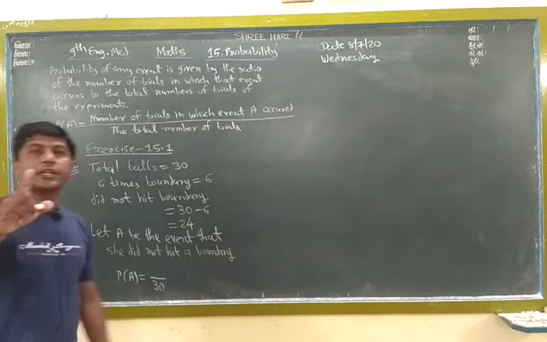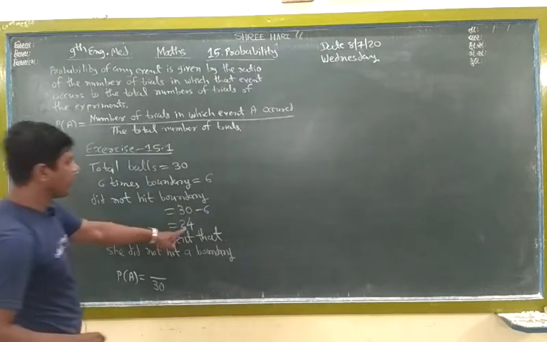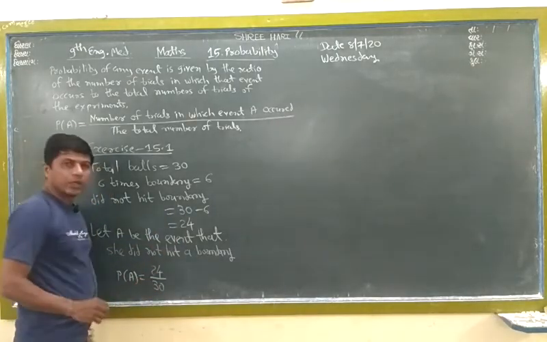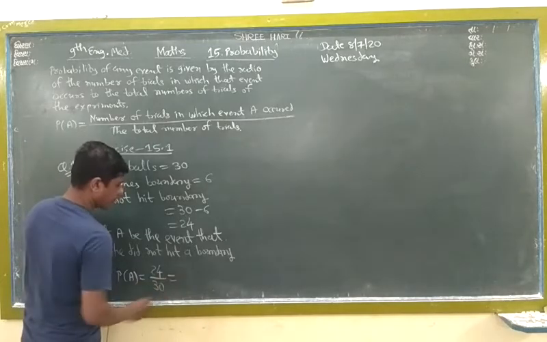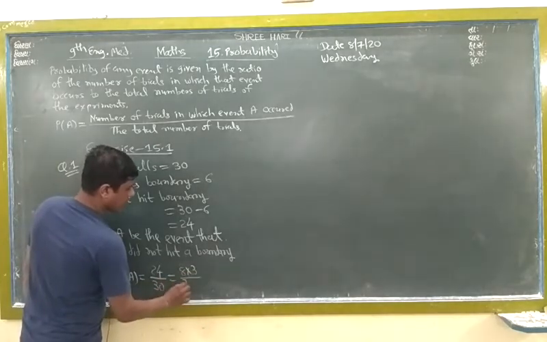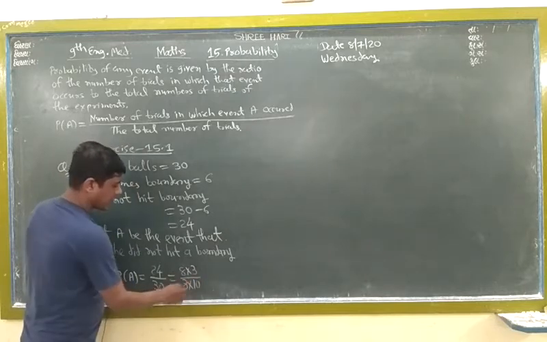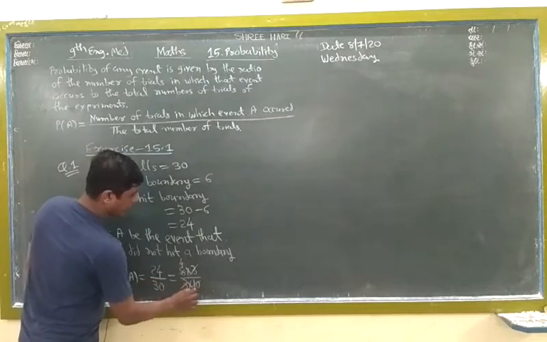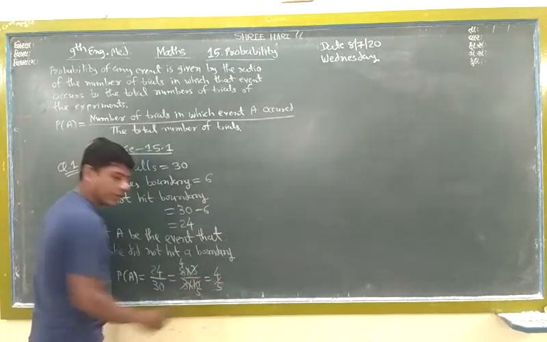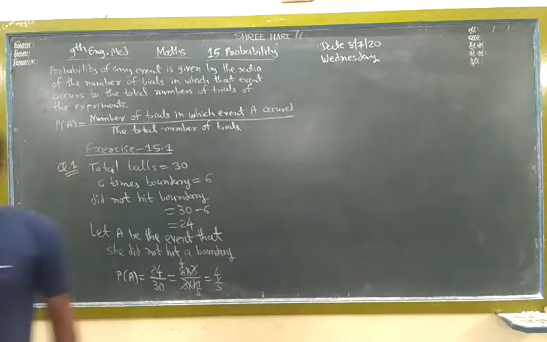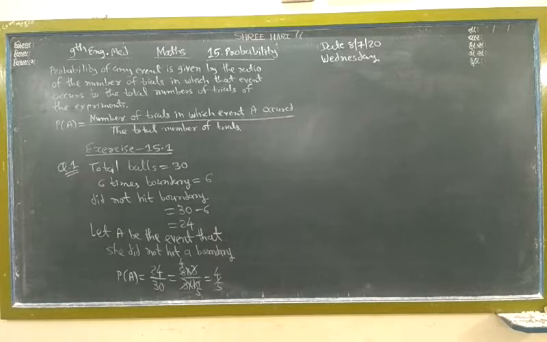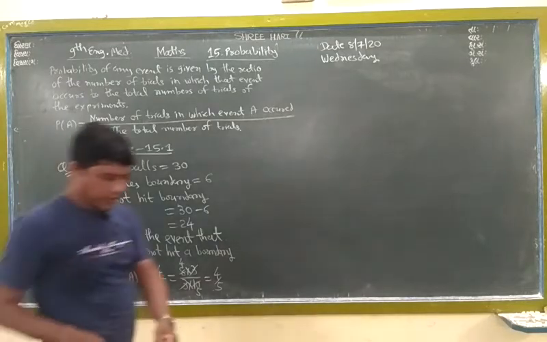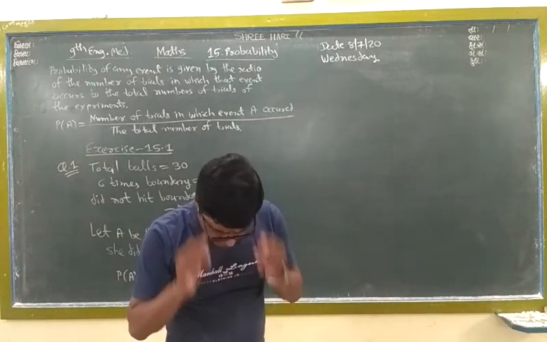but here the batsman did not hit a boundary, so how many times? 24 times. Now cut here. 8 threes are 24, 3 tens are 30. 3 and 3 cut. Also cut here. 4 twos are 8, 5 twos are 10, so 4 by 5. Okay, this is question number 1. Now question number 2.